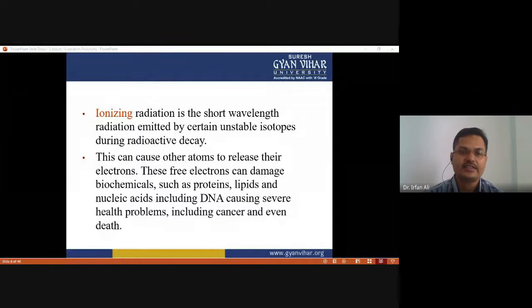Ionizing radiation is short wavelength radiation emitted by certain unstable isotopes or radioisotopes during radioactive decay. This can cause atoms to release their electrons, and these free electrons can damage biochemicals, proteins, and lipids, and can cause mutation, as it can damage nucleic acids, including DNA. That could cause severe health problems, including cancer, and sometimes even death.